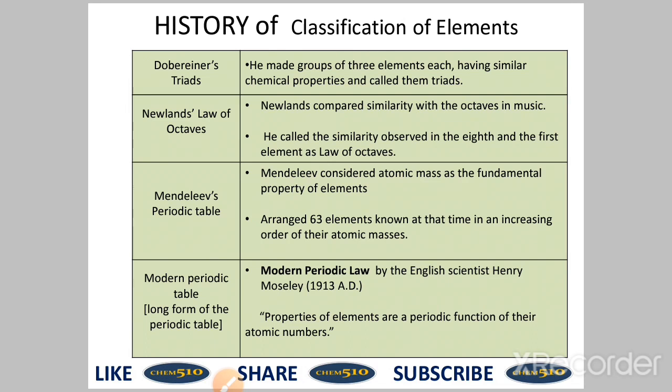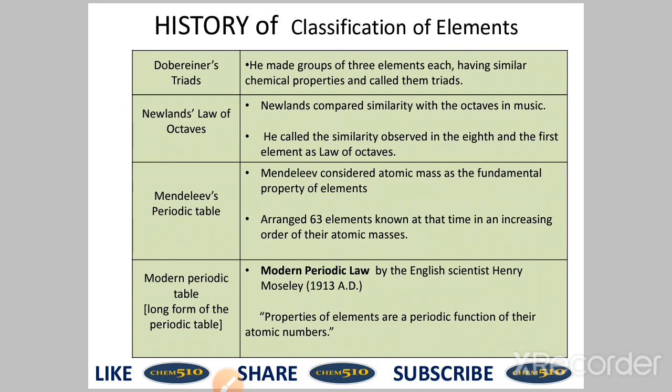Third one is Mendeleev's periodic table. The Russian scientist Mendeleev developed the periodic table of elements during the period 1869 to 1872. Mendeleev's periodic table is the most important step in the classification of elements. Mendeleev considered atomic mass as fundamental or standard and arranged the 63 elements known at that time in increasing order of atomic masses.